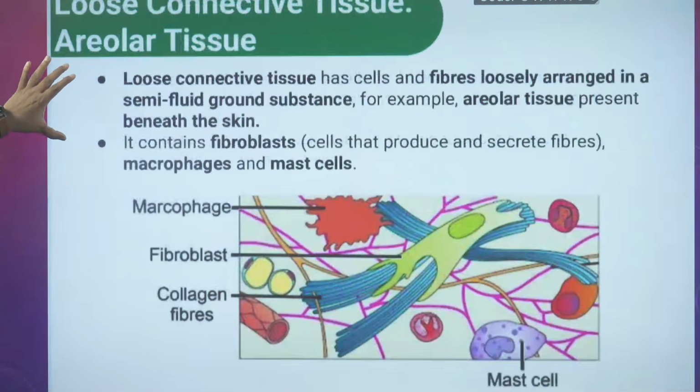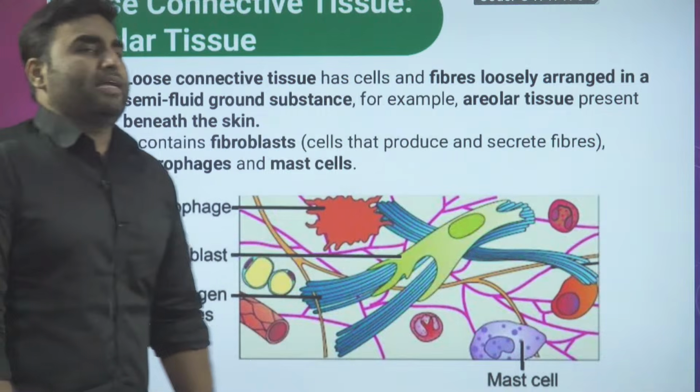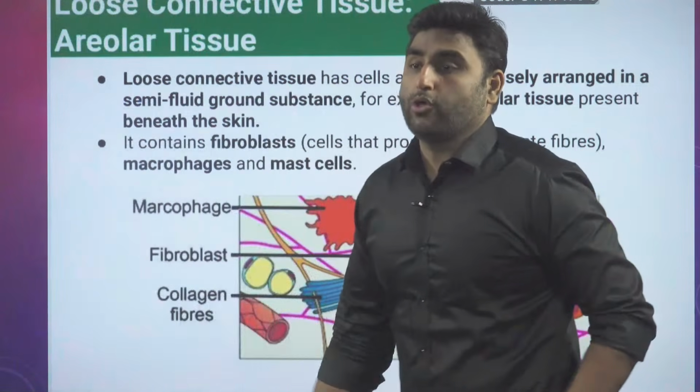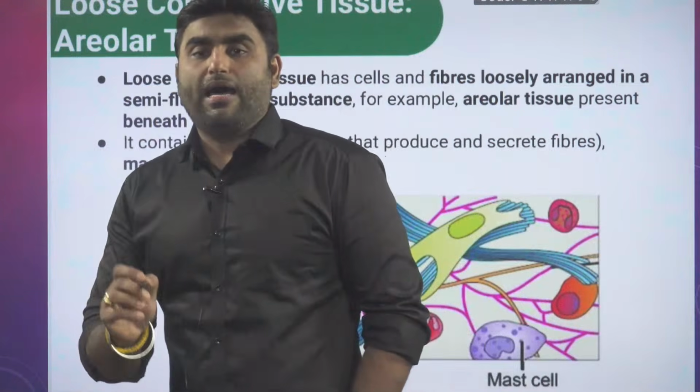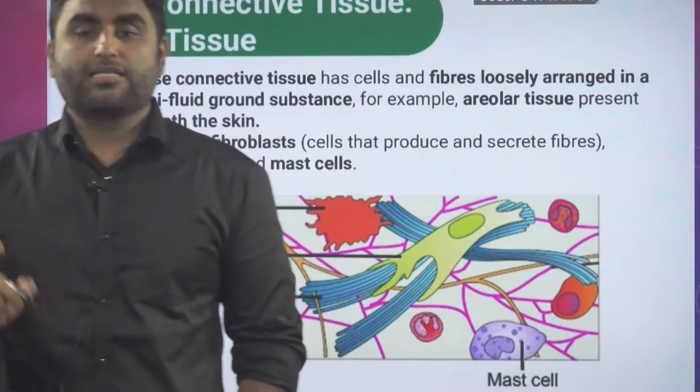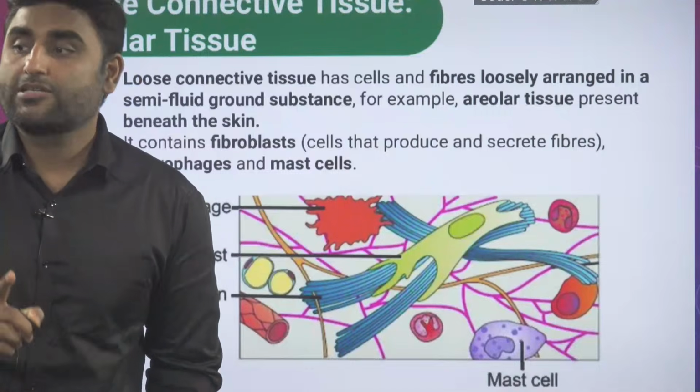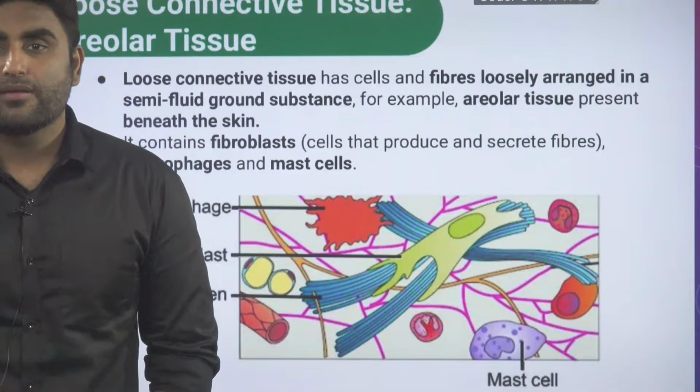So loose connective tissue, the first example we are going to talk about is areolar connective tissue. Areolar connective tissue is the widely distributed tissue in your body.